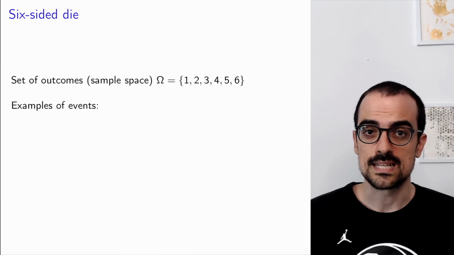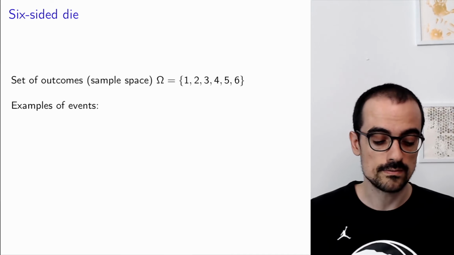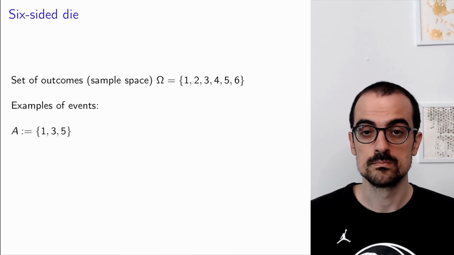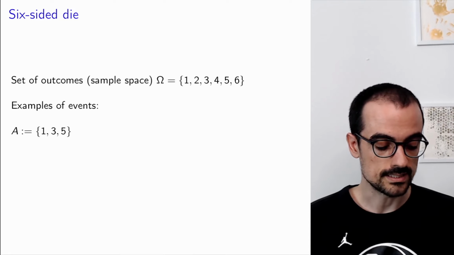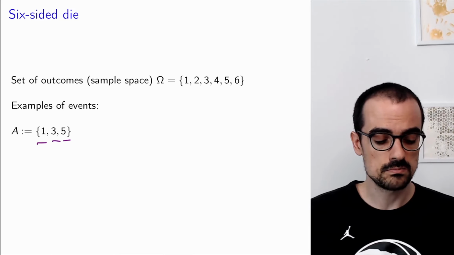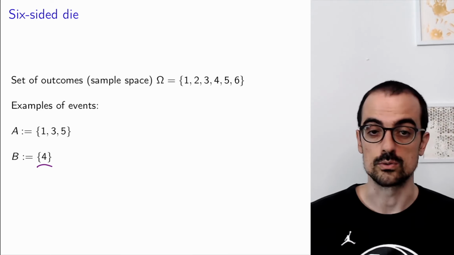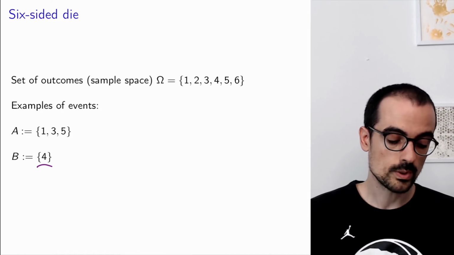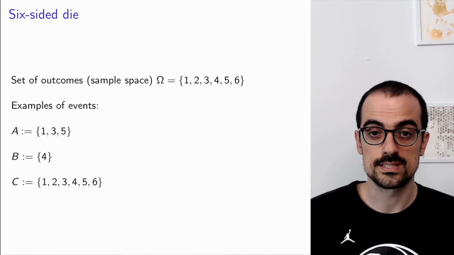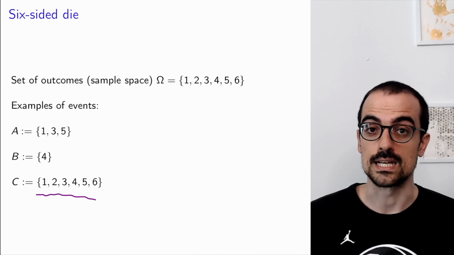So what are some examples of events that we could consider here? We could consider the event of rolling an odd number. This would be the event that contains the outcomes 1, 3, and 5. Another event that we could be interested in is rolling a 4. That's a very simple event that just contains one outcome, 4. Or we could consider the event we roll some number, which is equal to the sample space. That's also a valid event.